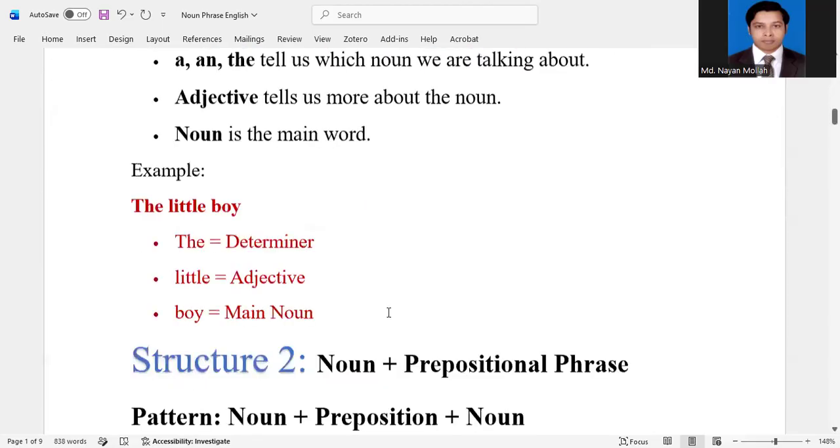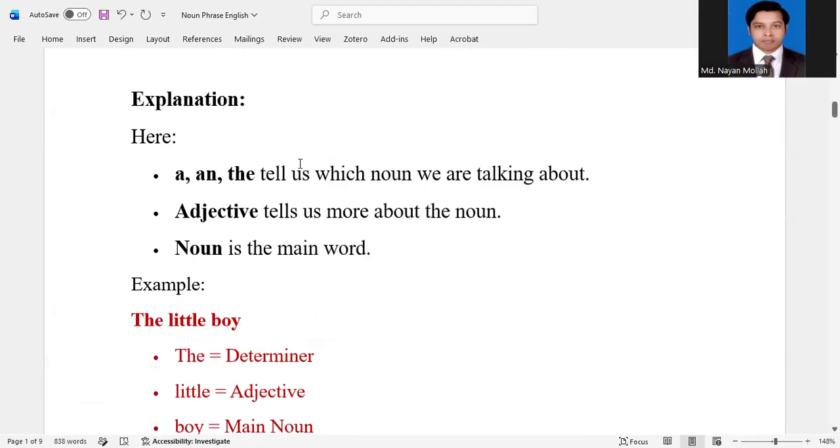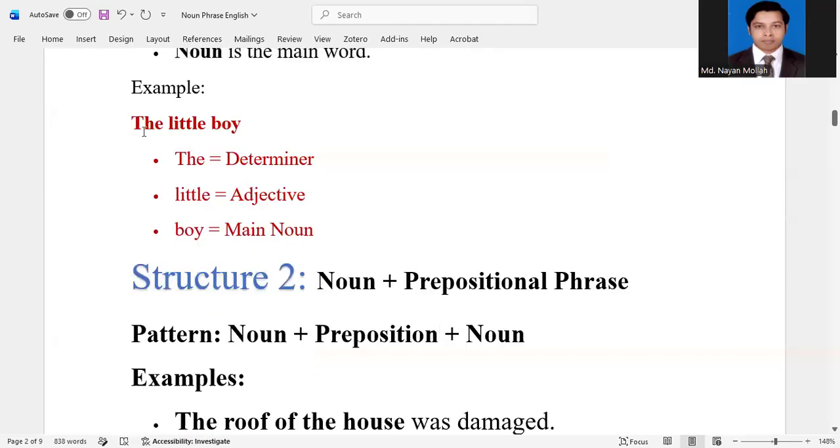Now the explanation of these examples. A and the tell us which noun we are talking about, that means the head noun. Adjective tells us more about the head noun or head word. So noun is the main word here. Example: the little boy. The is determiner, little is adjective, and boy is the main noun or head noun.